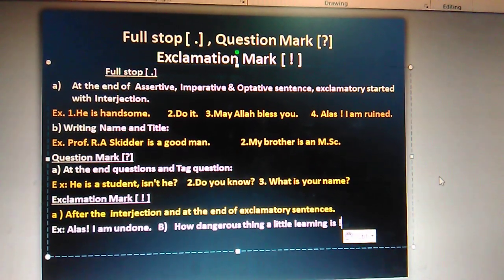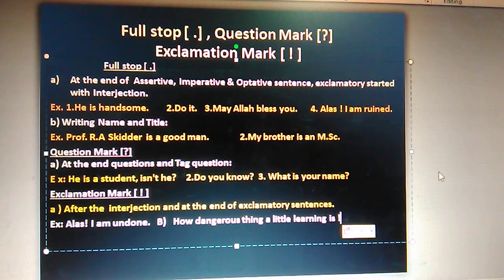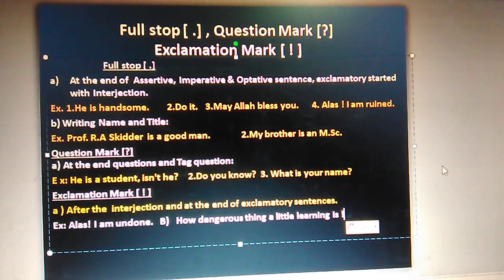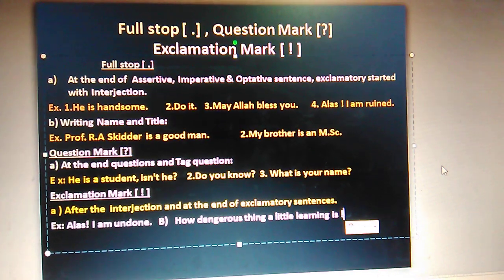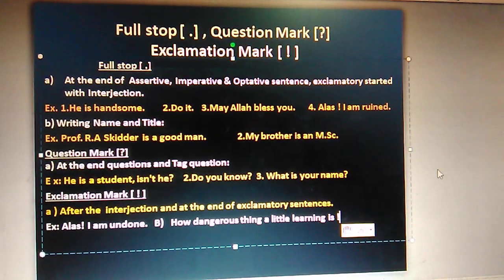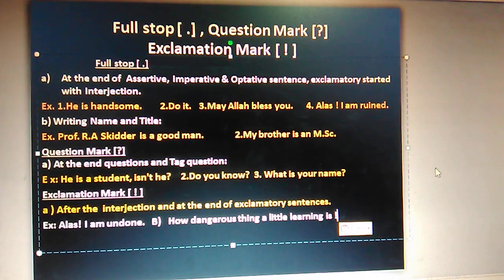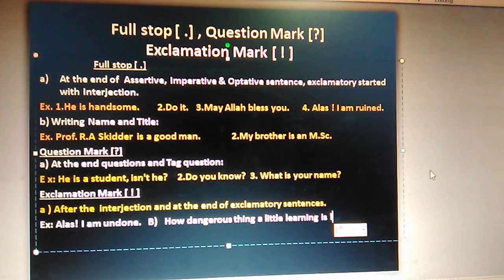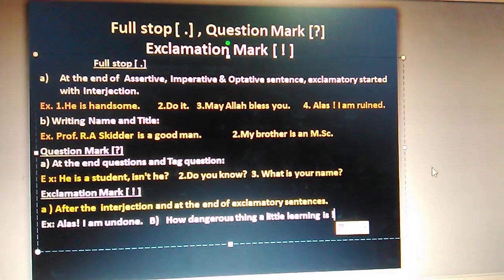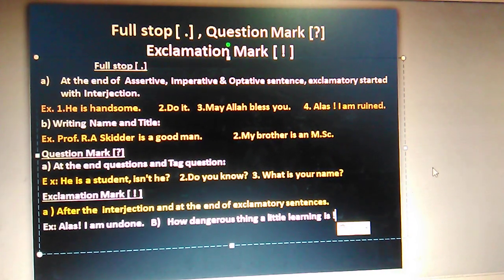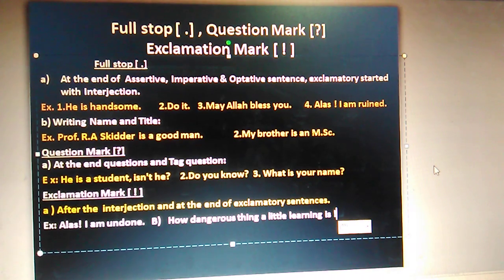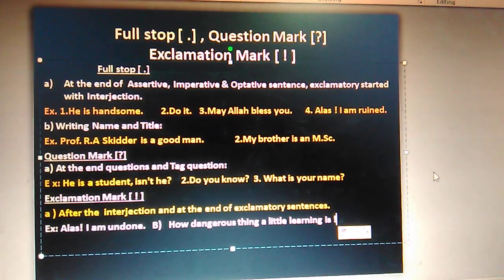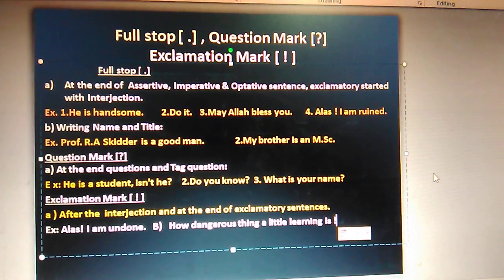So these are all the important uses of the punctuation marks. That is very important for your exam. If you follow that one, I hope that you will get the full marks in your exam. I don't discuss here the capitalization. I think that you know that one well. If you follow this one, you'll do good in your examination as well as for writing correct English. So I hope all of you follow the rules and practice that one practically.